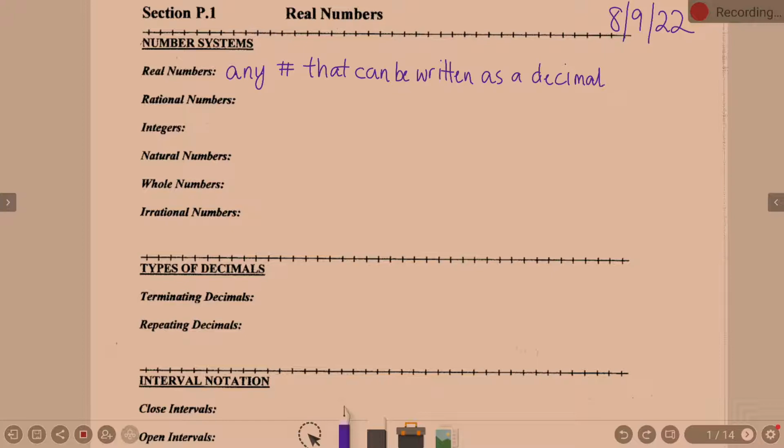You could throw in not imaginary. And as we go through and talk about these, rationals, integers, naturals, wholes, irrationals, all of those are real. So I'm also going to say it includes everything below.